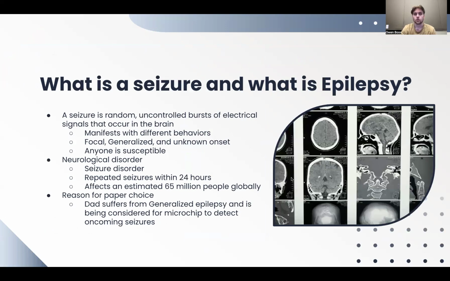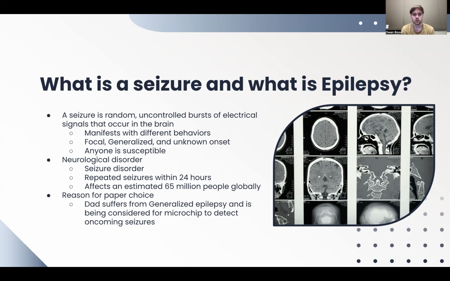So what is a seizure and what is epilepsy? A seizure is random, uncontrolled bursts of electrical signals that occur in the brain. It manifests with different behaviors. Some people may shake, some people may just glaze over in their eyes where it seems like they're still there, but they're not. And they can generally be categorized into three categories: focal, generalized, and unknown onset.